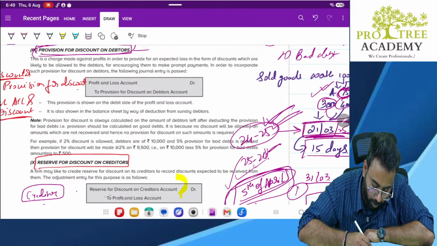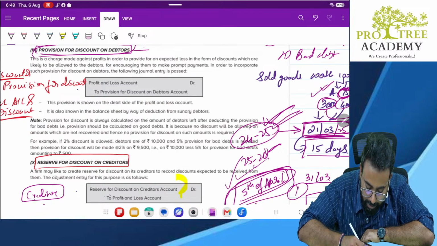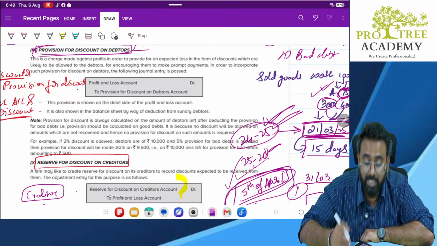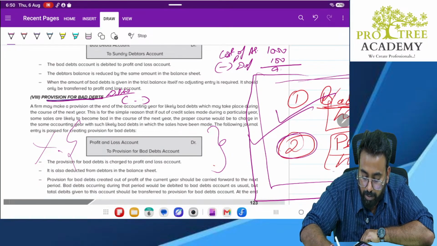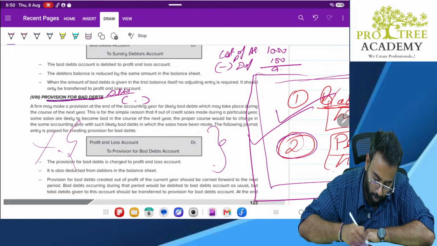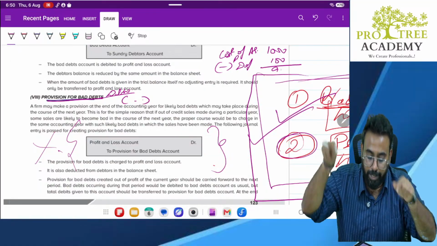Even this, sir, provision for bad debts, you can show it under debtors in minus figure. Just like how, if you remember depreciation, we used to show cost of asset 1,000 minus provision for depreciation 100. The net amount we would have written outside. Correct? In the same way, this provision can be shown under the debtors in a negative figure.